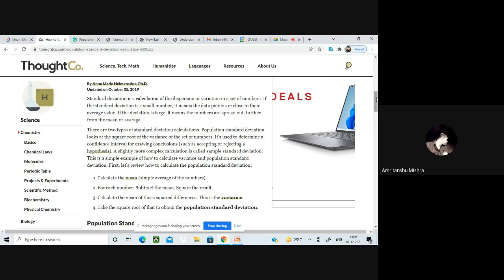Ma'am, we can solve these mathematics in that method also. Sorry, I didn't get you. If a question is asked in the examination, can we solve it with the method we learned in class 11th or 12th? No, the questions you had in class 11 and 12 will be given in your BCA. No, ma'am, if a question is asked in the BCA examination, can we solve it with the process we learned in class 11th or 12th?